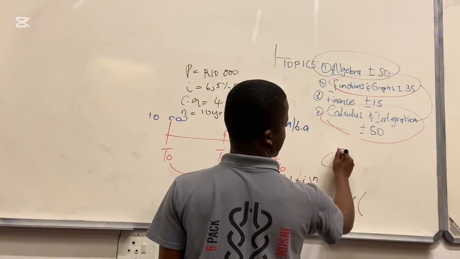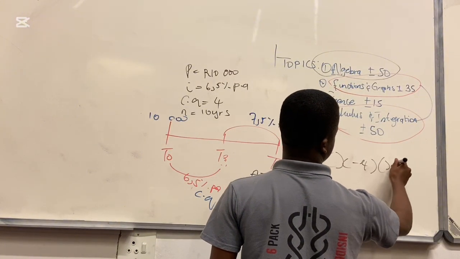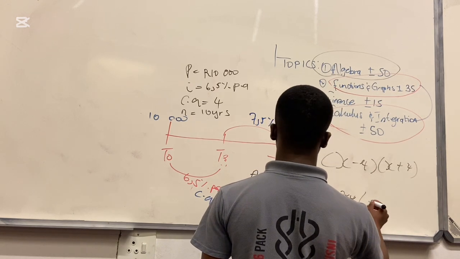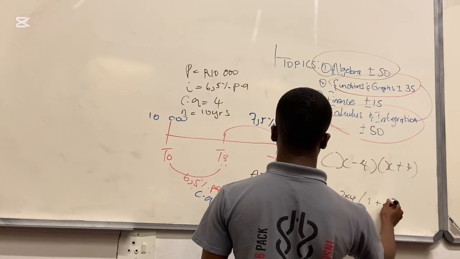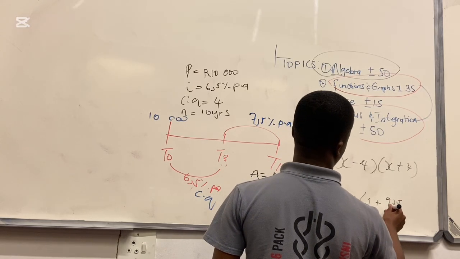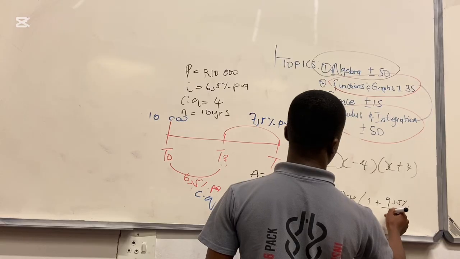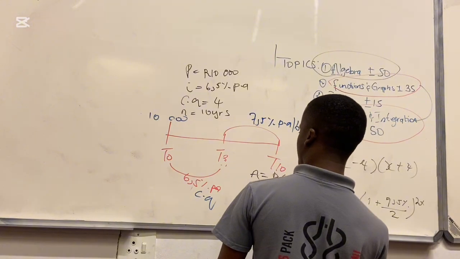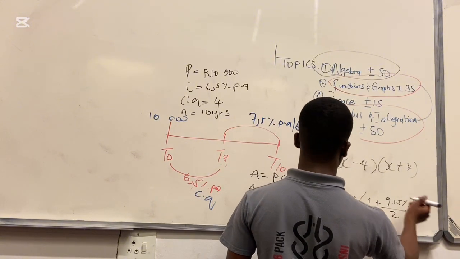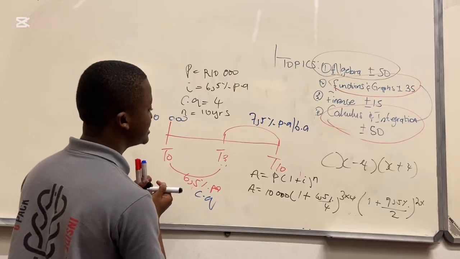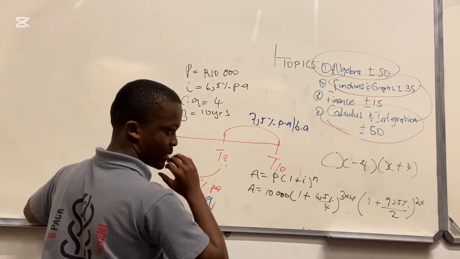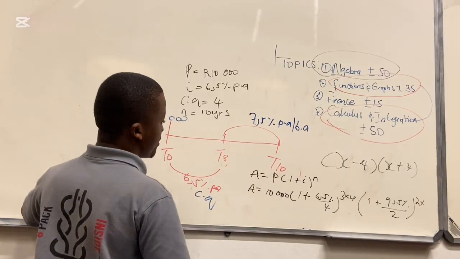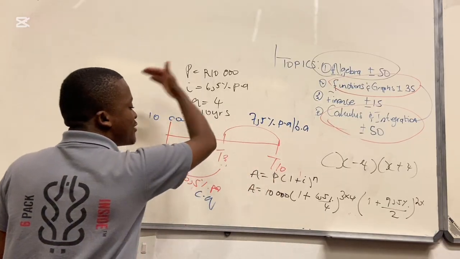This is multiplication. Remember when we said x plus 4, this was multiplication. This is the same thing as here. We have 1 plus 7.5 percent over 2, compounded biannually, 2 times what? Now this interest rate is running for 10 minus 3, because the total number of years is 10 years.